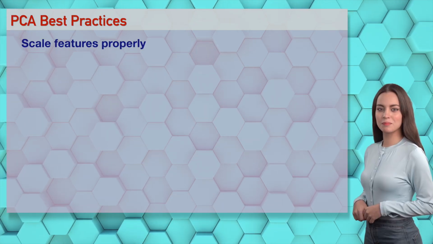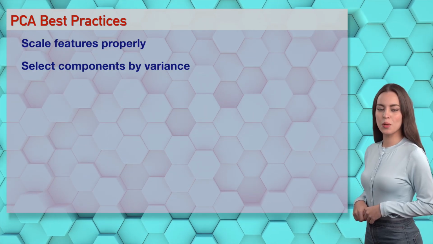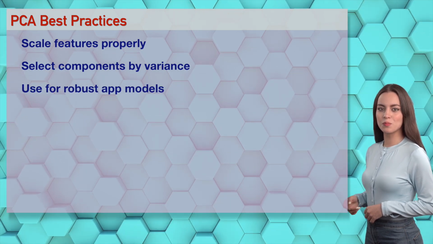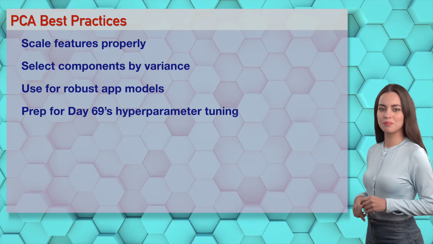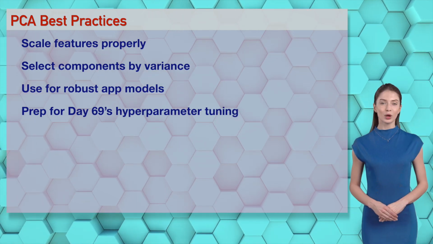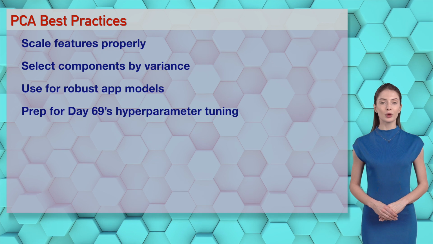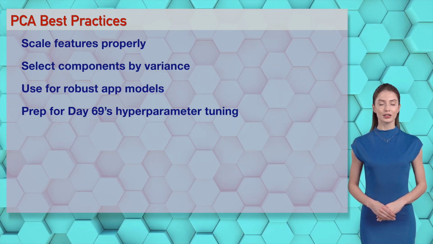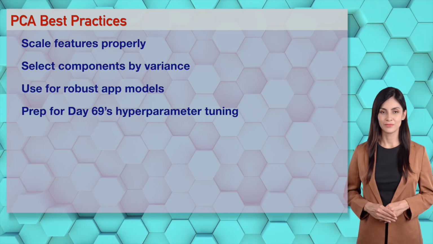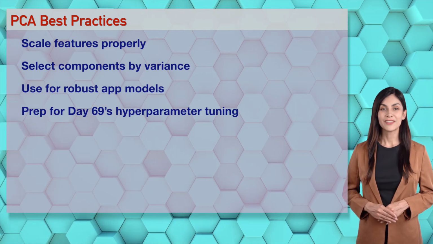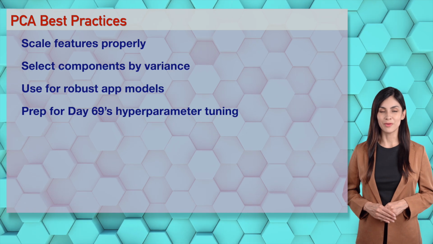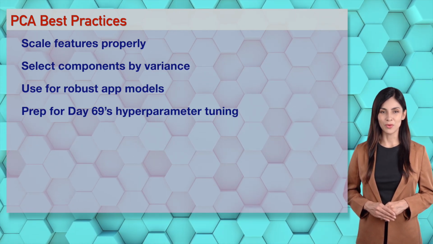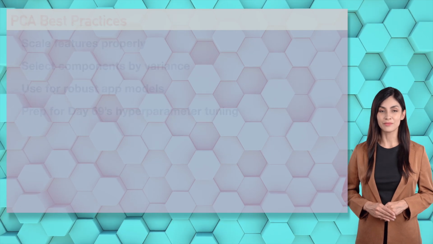Wizards, optimize PCA with proper scaling, component selection, and variance checks. Use Scikit-learn to ensure robust AI models for top performance in your app. Irene's right, Wizards. Choose components via cumulative variance. Evaluate with silhouette. These practices make your app's reduction effective. Apply them in your challenge. Optimized PCA's so sexy, Irene Isabella. Clear practices make AI reduction irresistible. Practice for day 69's hyperparameter tuning, Wizards, and keep that code sizzling.